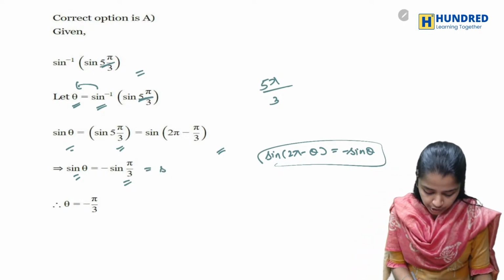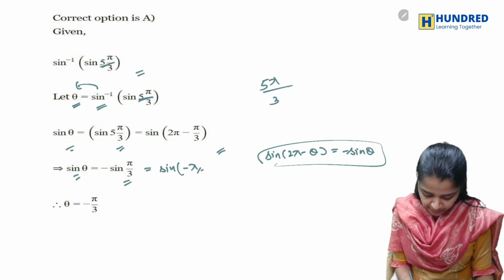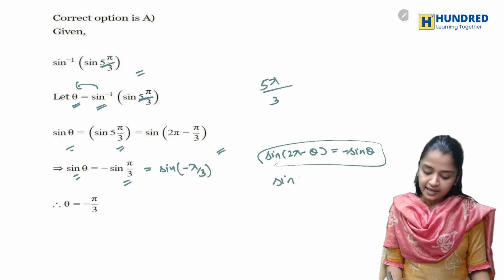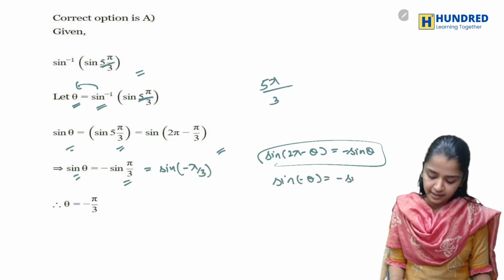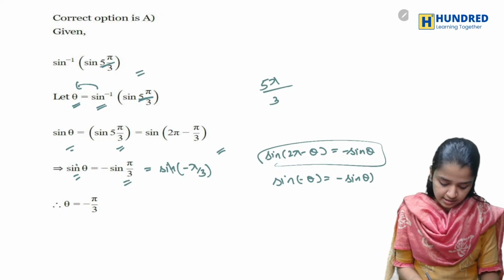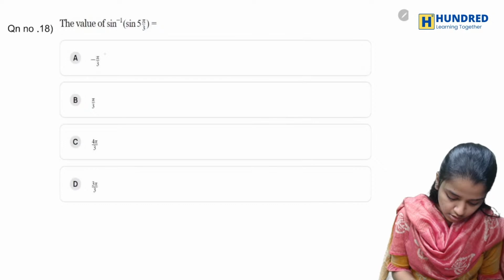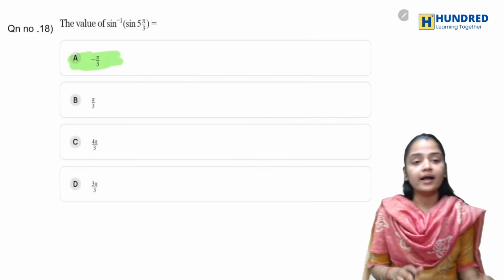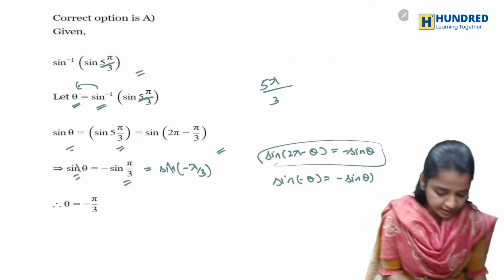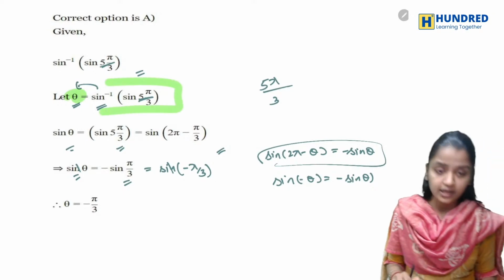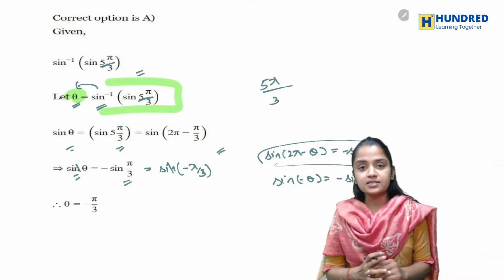So instead of this, you can write sine of minus pi by 3, because sine of minus theta is minus sine theta. So this and this get cancelled. Your theta will be minus pi by 3. So here, the theta value, which we assumed as this value, will be minus pi by 3.